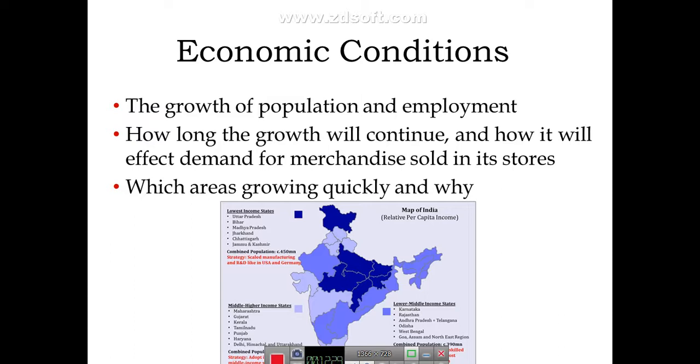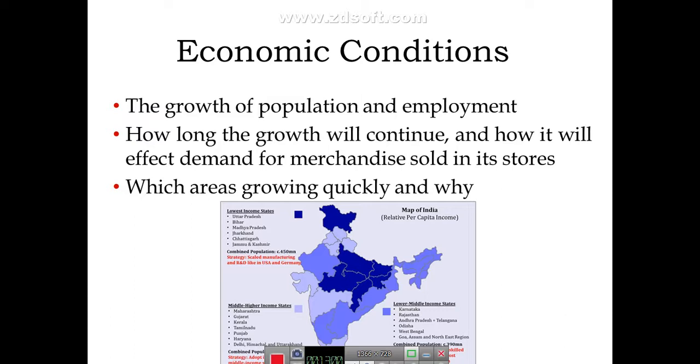Okay, so most of the houses, or almost all the houses, are independent, with a compound, and almost 90% of the people who stay in that area are rich. So that is an opportunity, a potential area for a supermarket to open its store. This way, the economic conditions surrounding the site are evaluated. So here is a map.